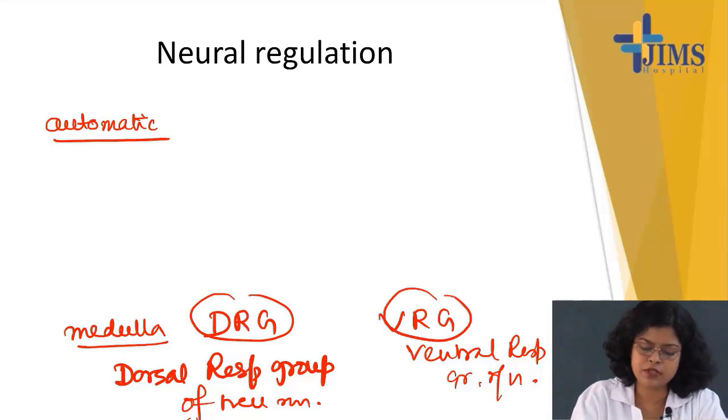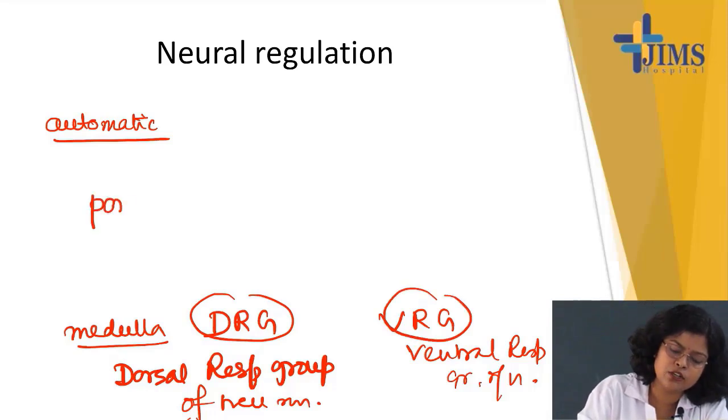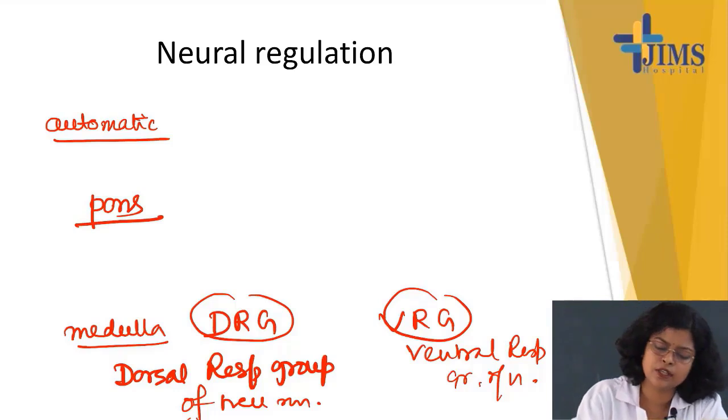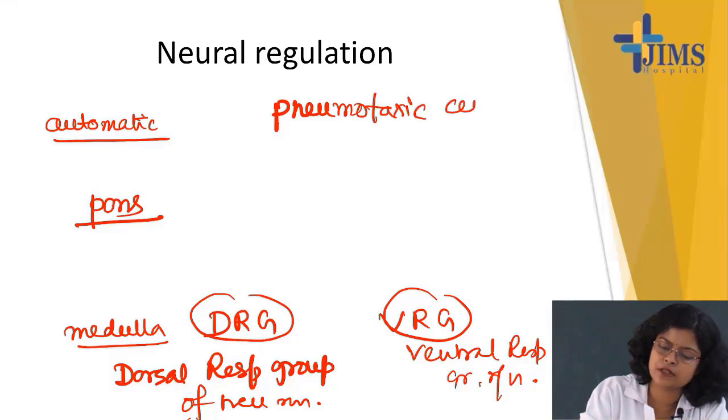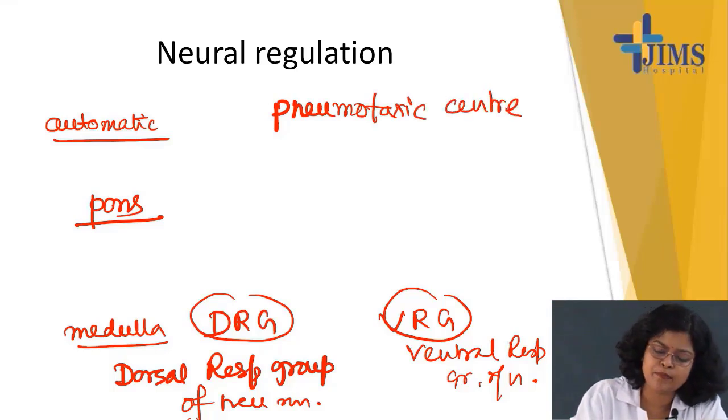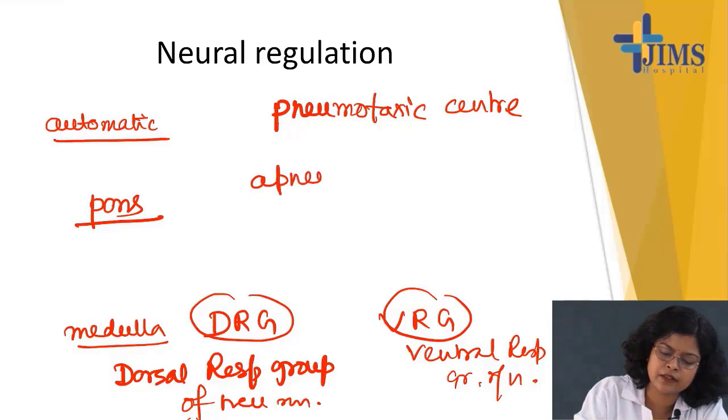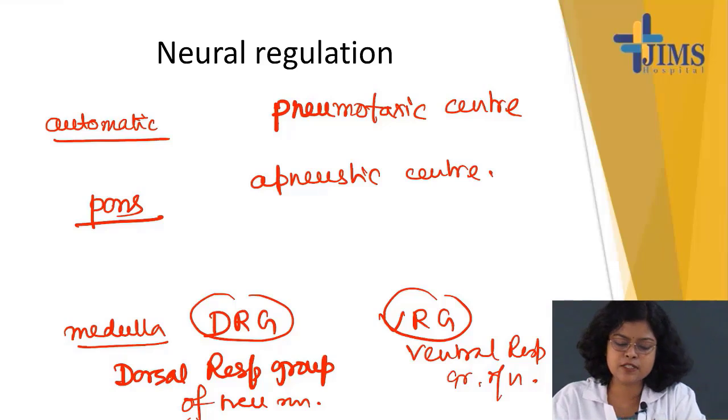Now what about the pons? In the pons two more centers are present. One is the pneumotaxic center, present in the upper pons, and another is the apneustic center, present in the lower pons. So these four are respiratory centers.